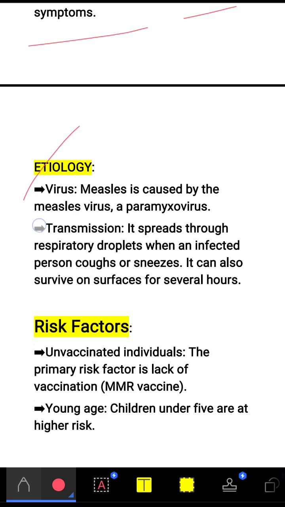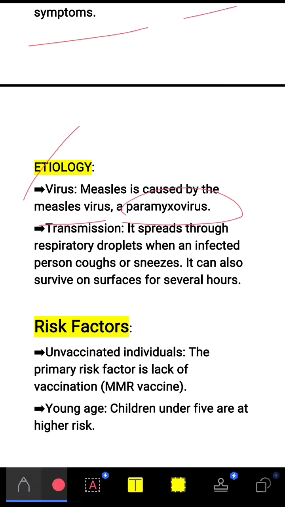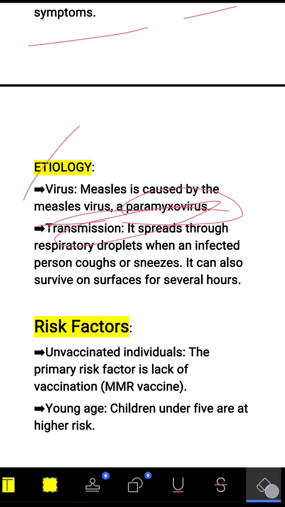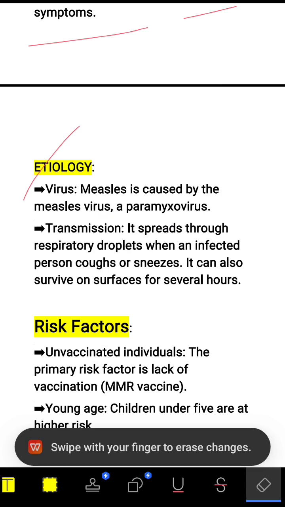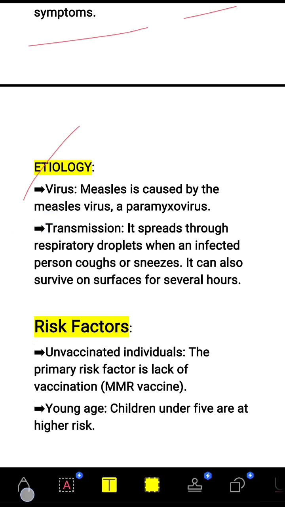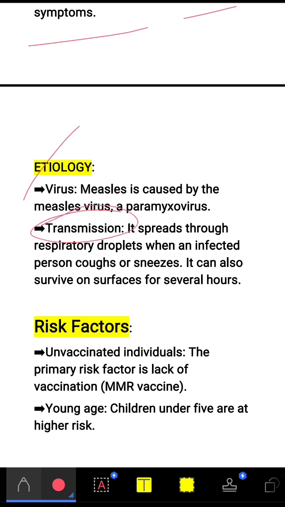Measles is caused by the measles virus, which is a paramyxovirus. Next cause is transmission. How does it spread? It spreads through respiratory droplets by sneezing and coughing. It spreads through respiratory droplets when an infected person coughs or sneezes.